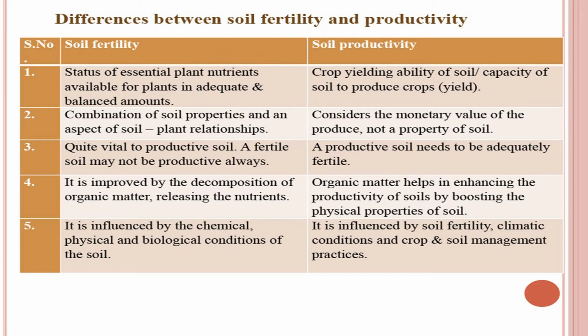This is a very important point, that organic matter helps in the improvement of physical properties of the soil. Soil fertility is influenced by chemical, physical and biological properties of the soil, and soil productivity is influenced by soil fertility, climatic conditions, crop management as well as soil management. All these practices affect the soil productivity.